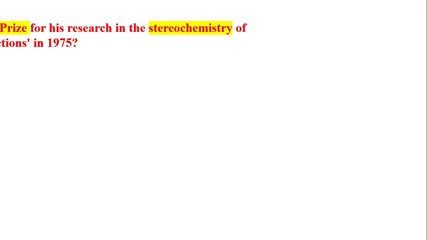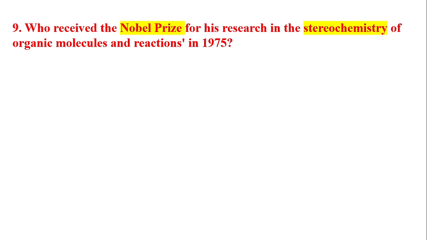Next question is, who received the Nobel Prize for his research in the stereochemistry of organic molecules and reactions in 1975? The answer is Vladimir Prelog.